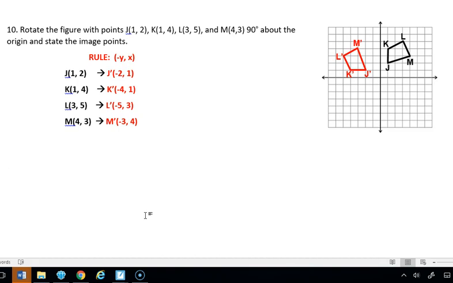So when we plot JKLM prime, you should be able to see that it rotated. JM was on the bottom and it goes almost vertical.